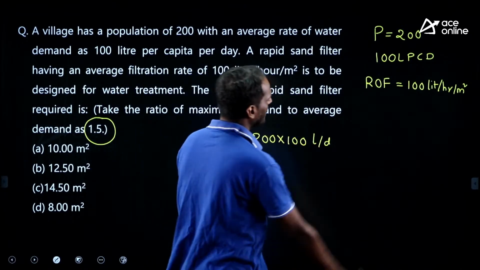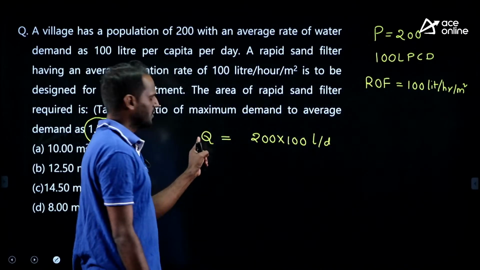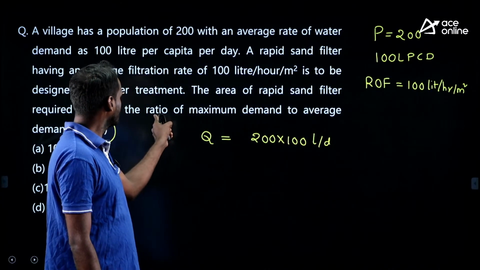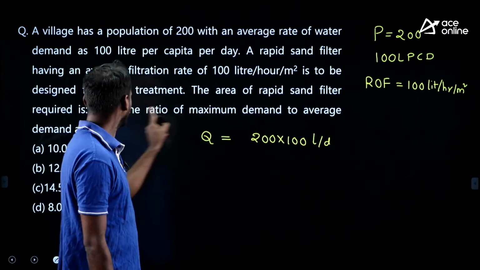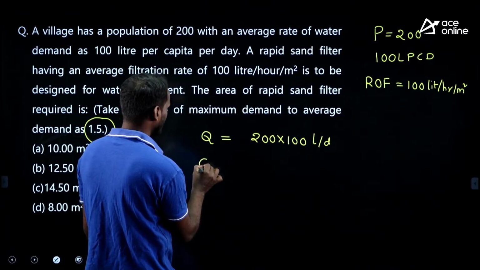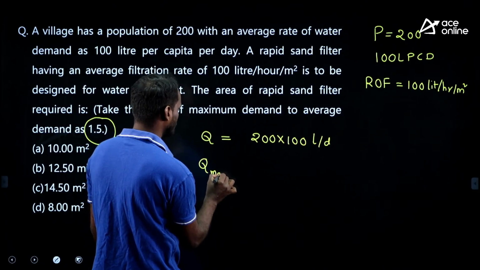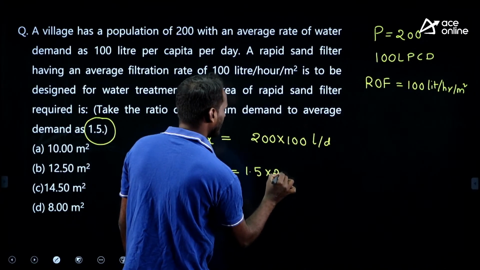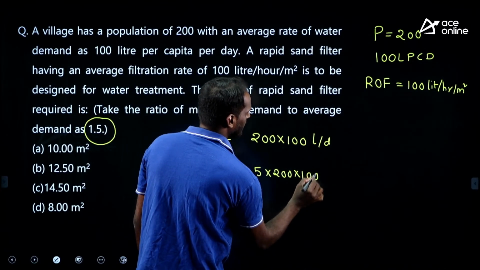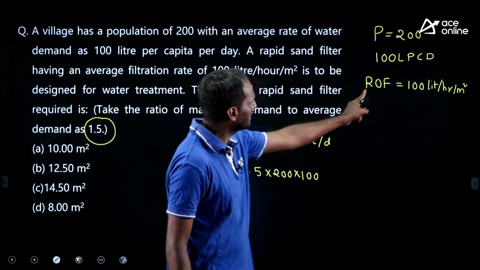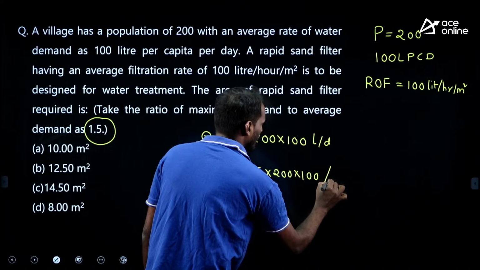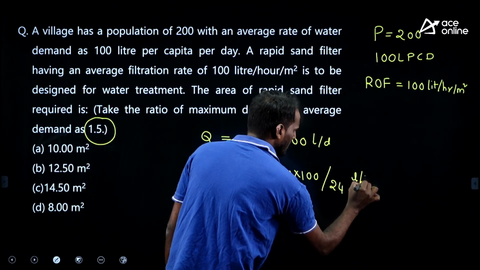Rate of filtration is 100 liter per hour per meter square, but we don't design our filter for this discharge. He has given, consider the ratio of maximum demand to average as 1.5. Therefore, design discharge is Q max we need to design. That is 1.5 into 200 into 100 liter per day. This is liter per day, but the rate of filtration is in liter per hour per meter square, so liter per day divided by 24 will give liter per hour.